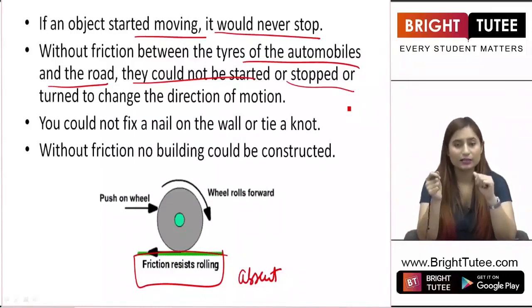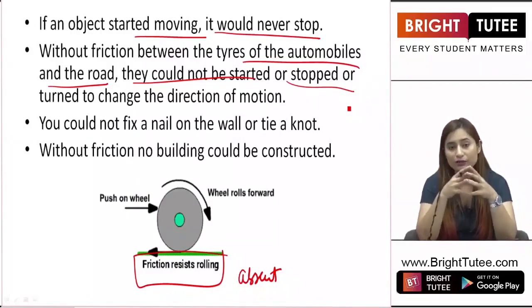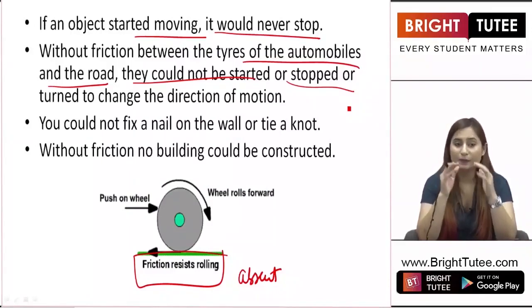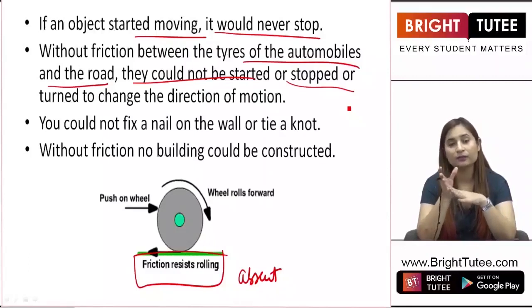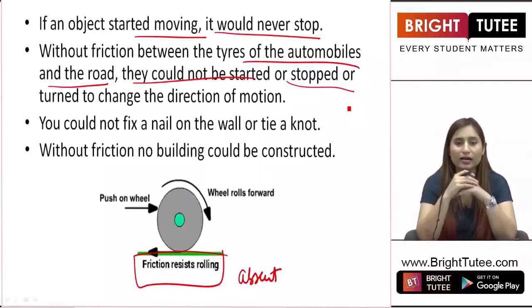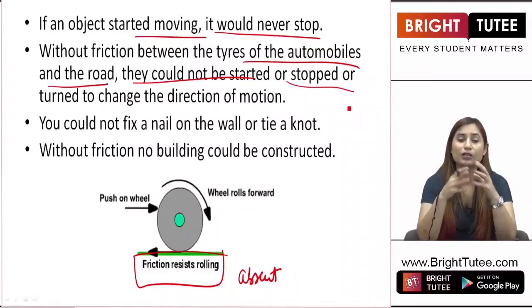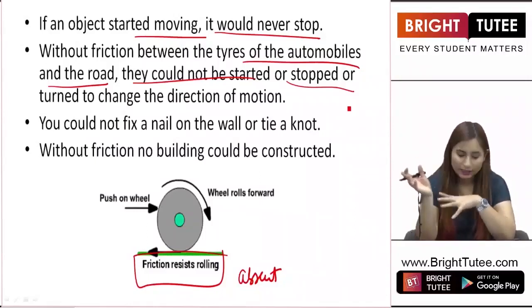When we change the direction, the tires interlock with the surface of the road, due to which the speed is reduced and the car is turned around, right? Car is turned around with the help of friction only. If there is no friction, the car will never stop, will never decrease its speed and we will not be able to change the direction of the car as well, right?